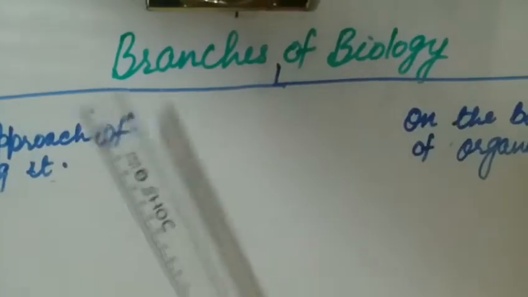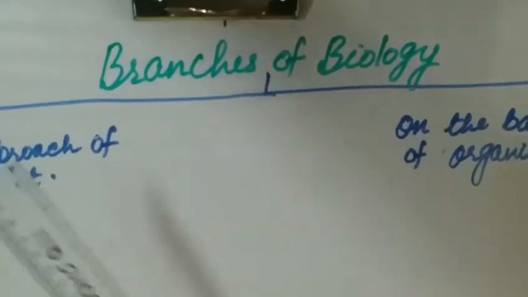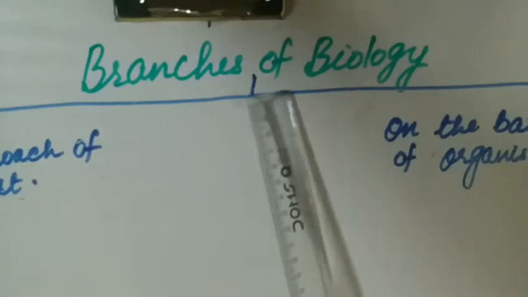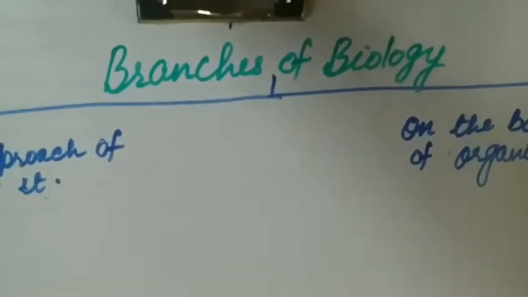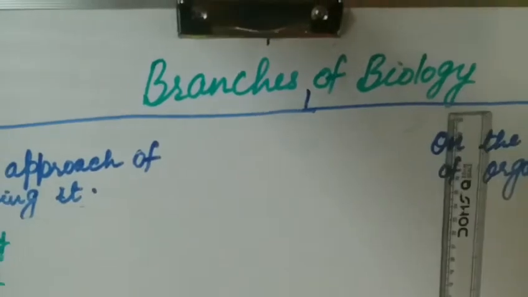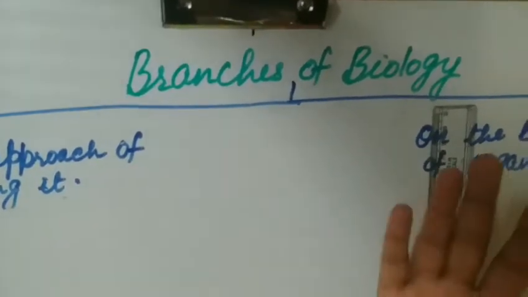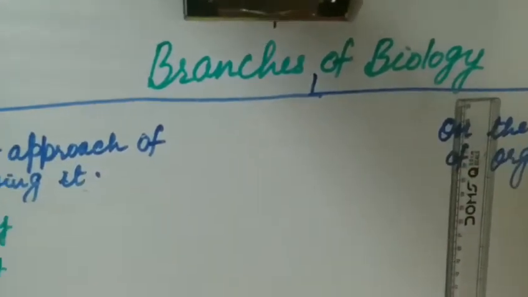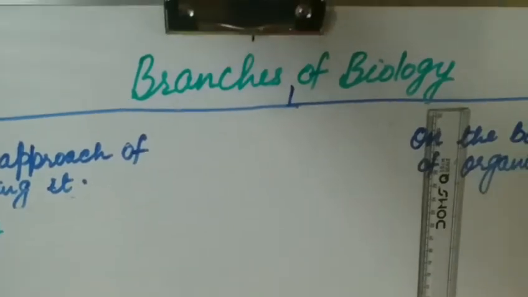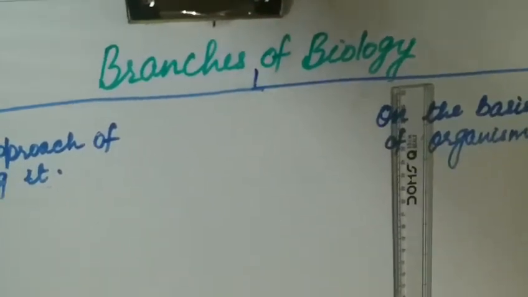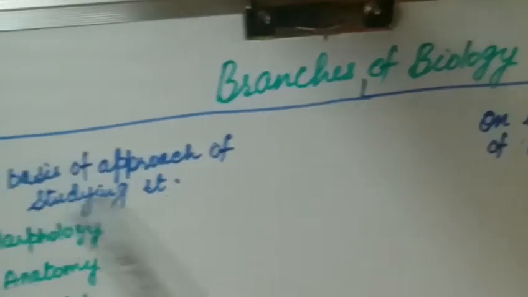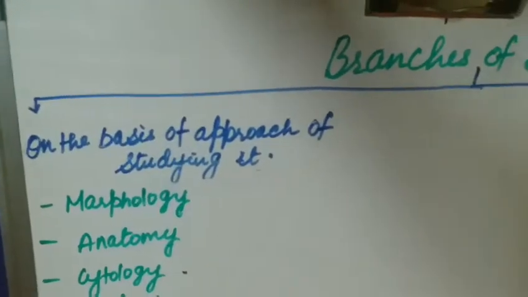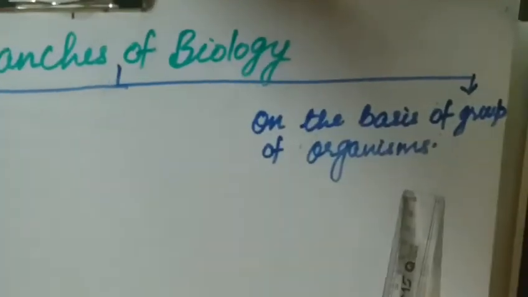Now we are moving to our next topic, that is the third topic, branches of biology. With the increase in the depth of the scope and the biological knowledge, the biological science has separated into a number of clearly defined but related branches. These related branches are divided on the basis of approach of studying it and on the basis of group of organism.